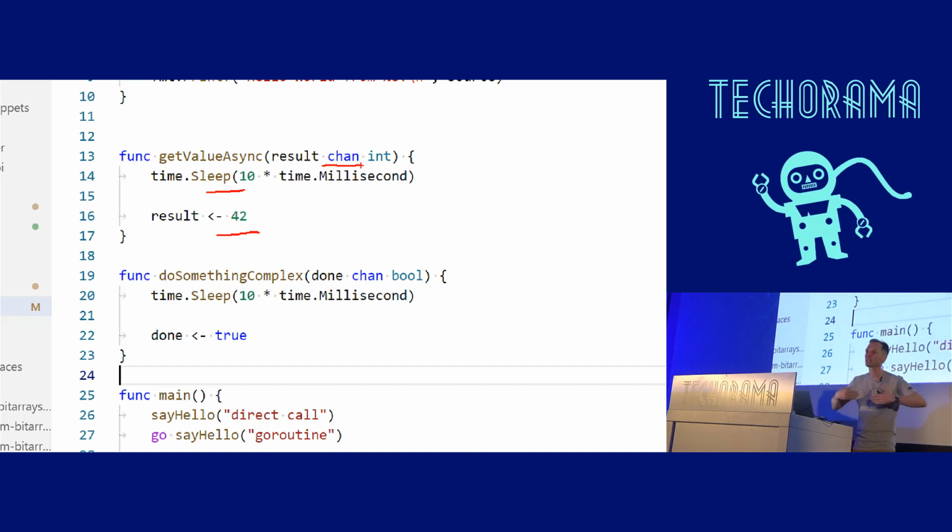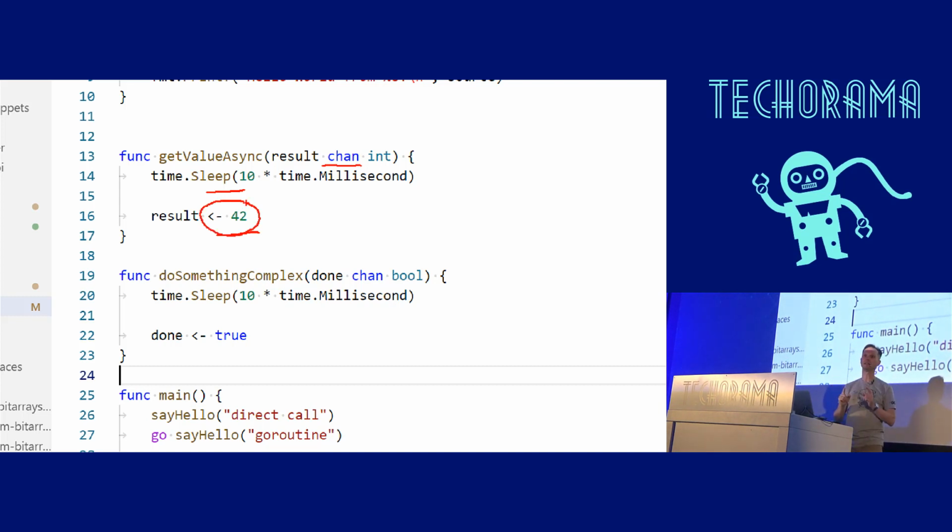You can pass a channel into a Go routine, and the Go routine can use this channel to send you data back. In my case, the getValueAsync method receives a channel which is called result, and the caller of getValueAsync can pass in a kind of data pipeline, and when the getValueAsync has a result like this, it can use this channel to send back the data.